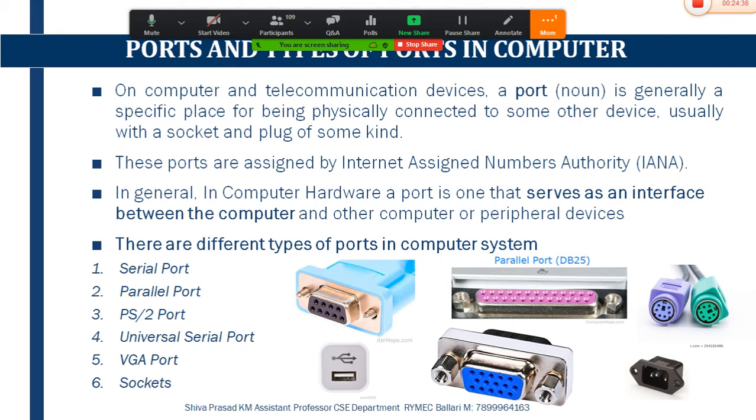The port acts as an interconnectivity link between your peripheral devices and computer system. Once you connect them, the flow of information takes place automatically.